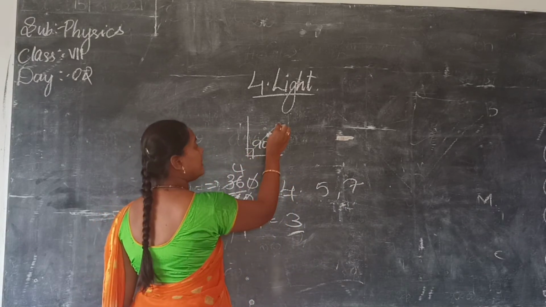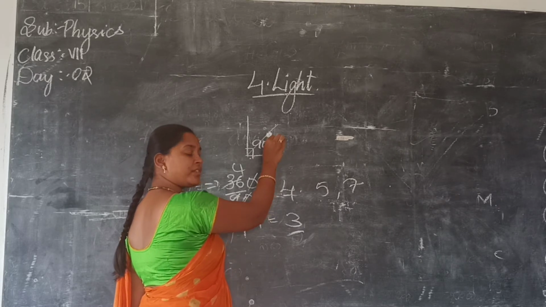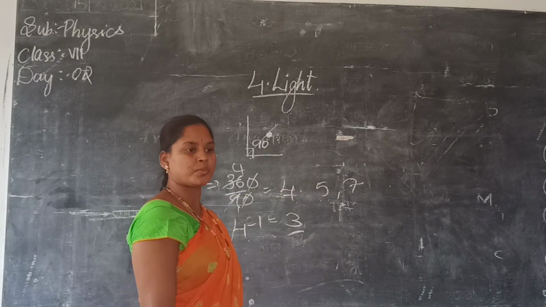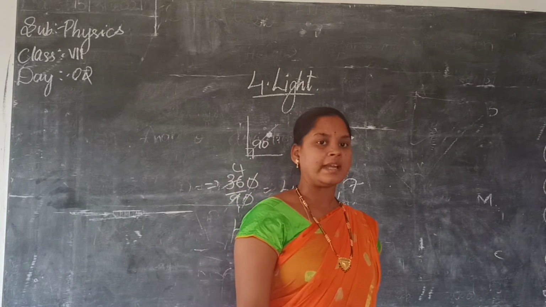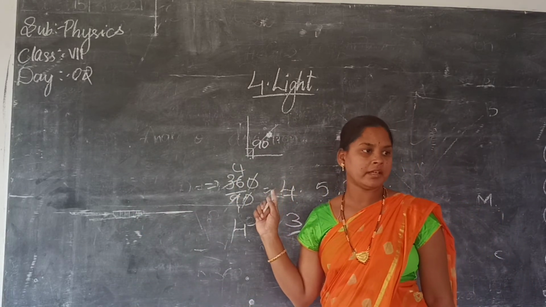But if it is 5, 7, 9, 3, what do you have to do? If it is in the middle, you have to do minus 1. If it is not in the middle, you do not do minus 1. Clear? That is called the bisector of the angle. If it is in the middle. Clear everyone?